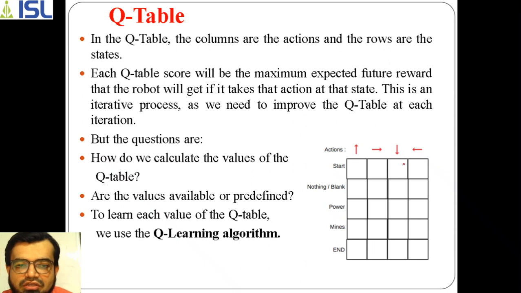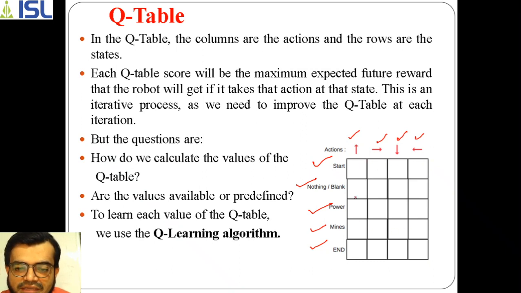So here we have a Q table, where the columns represent the actions. There are 4 actions: up, right, down and left. So we have taken 4 columns. And the states are the start state, then nothing, that means it doesn't perform anything here, blank. Here it is the power state, here the mine state, and lastly the end state. So we have 5 states, and we created a 5 by 4 matrix, which is our Q table.